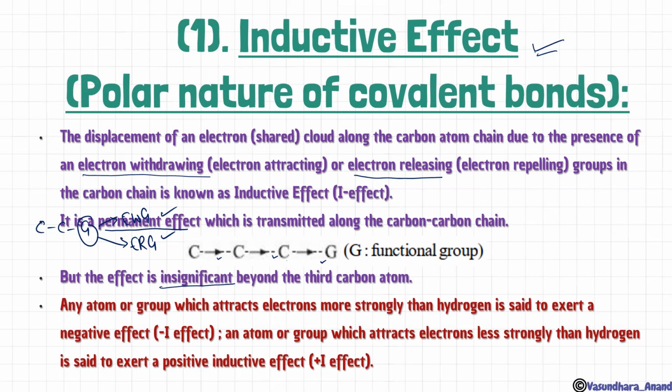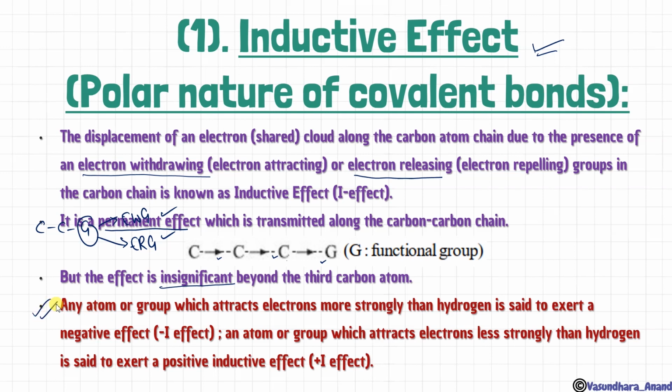Any atom or group which attracts electron more strongly than hydrogen is said to exert a negative inductive effect. That means minus I effect. An atom or group which attracts electron less strongly than hydrogen is said to exert a positive inductive effect. This is the language to be learned. This is the actual definition to be learned, to be known.